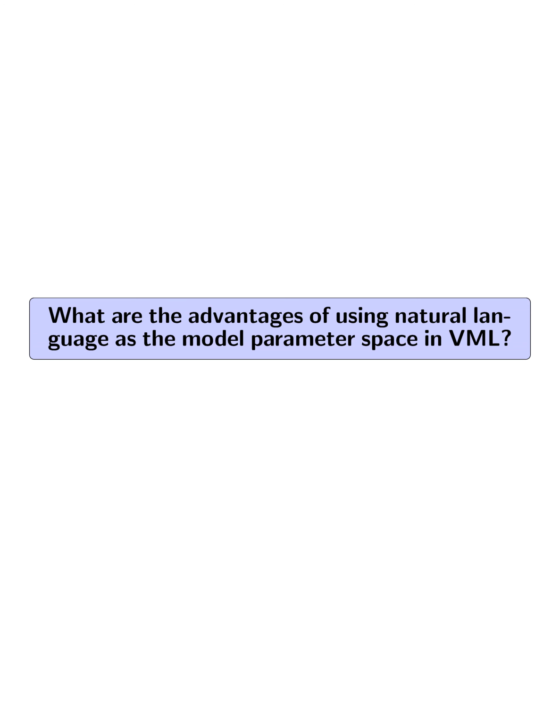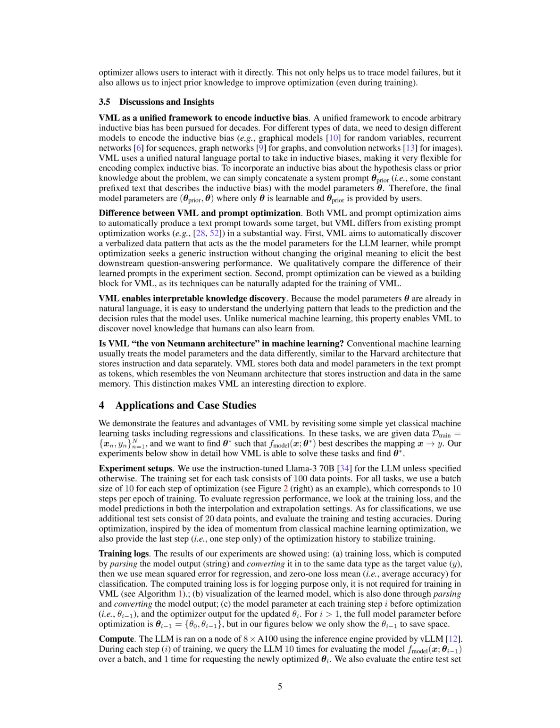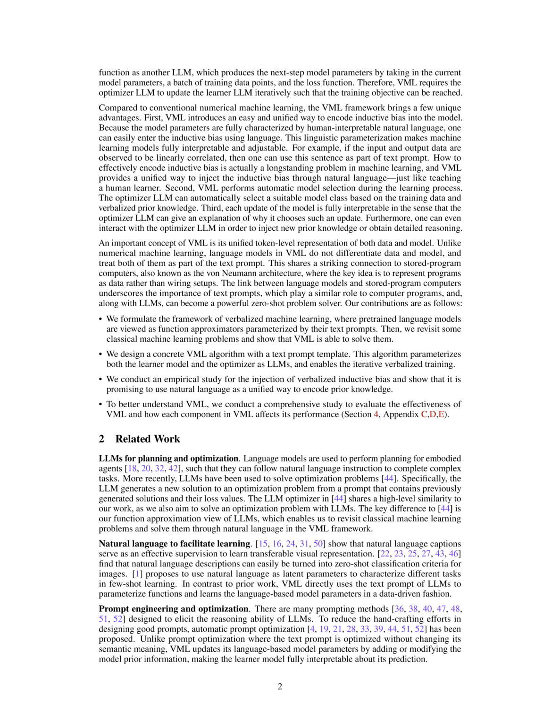What are the advantages of using natural language as the model parameter space in VML? The advantages of using natural language as the model parameter space in verbalized machine learning (VML) are as follows. 1. Easy incorporation of prior knowledge. Natural language allows for the easy inclusion of prior knowledge and inductive bias into the model training process. This enables users to encode their understanding of the problem directly into the model parameters, enhancing interpretability and performance.